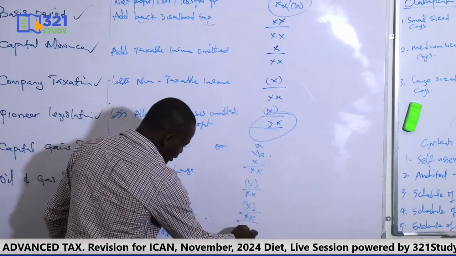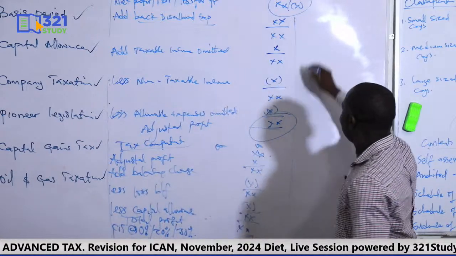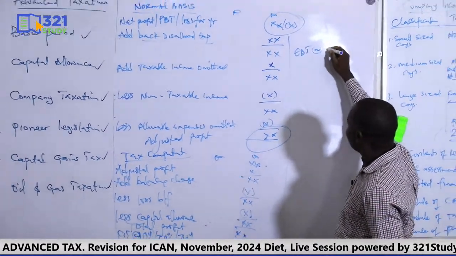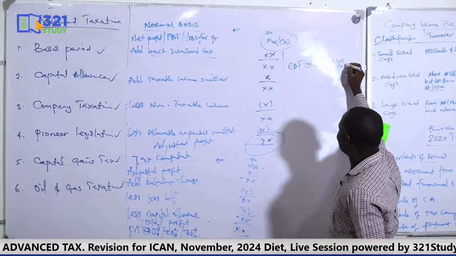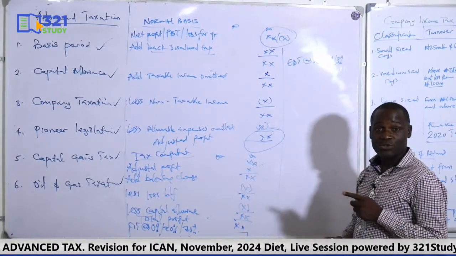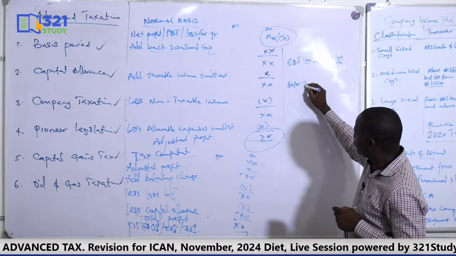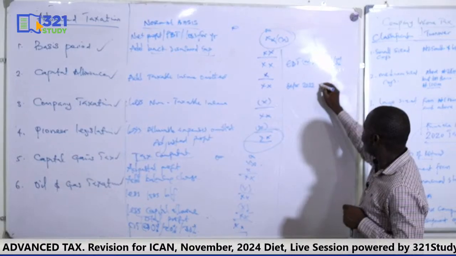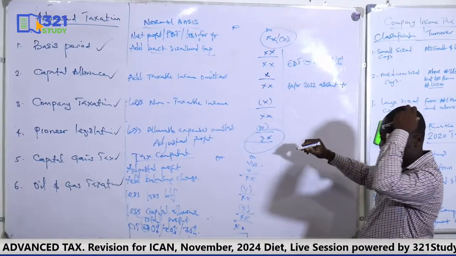Now, having done this, you also do education tax. Every Nigerian company must pay education tax. We have 3 rates now for education tax: 2%, 2.5%, and 3%. So you must know when to use them. 2% is for before the 2022 assessment year. Remember there is a difference between assessment year and accounting year.